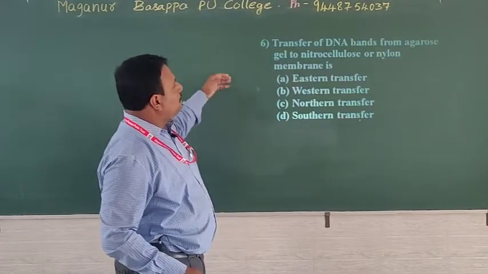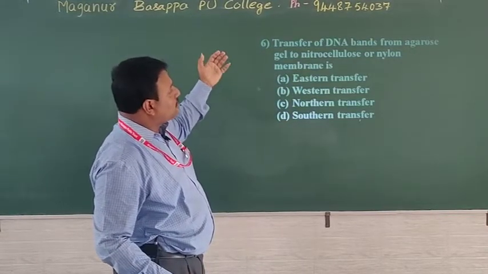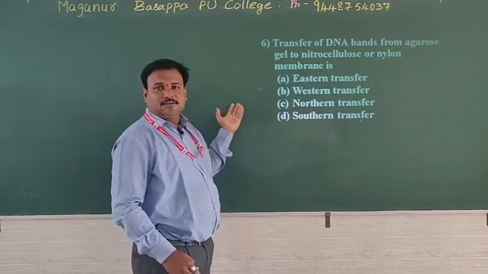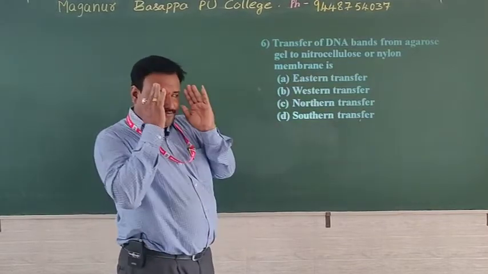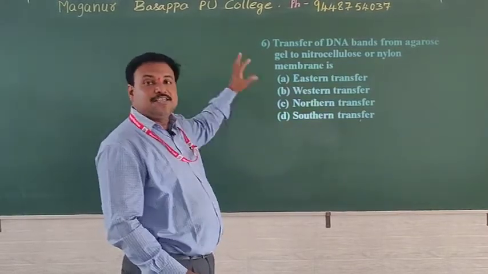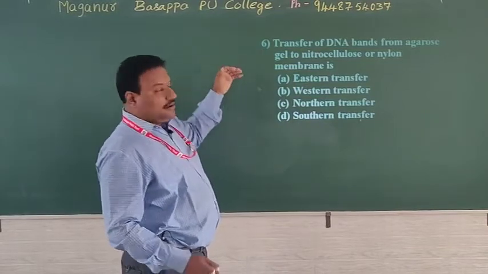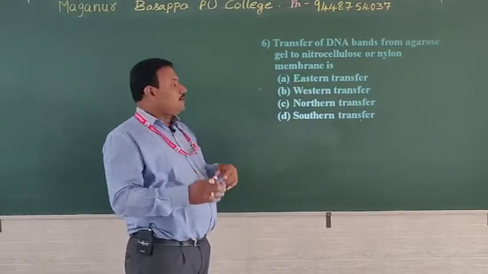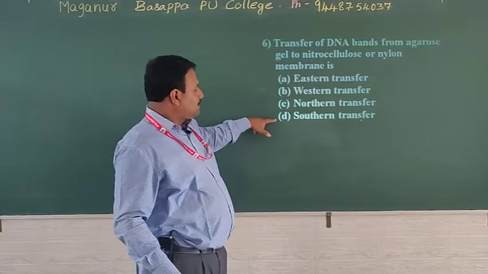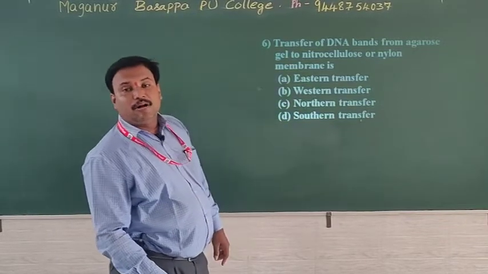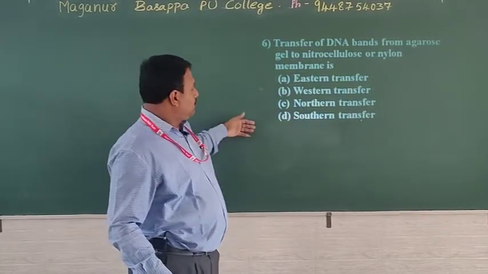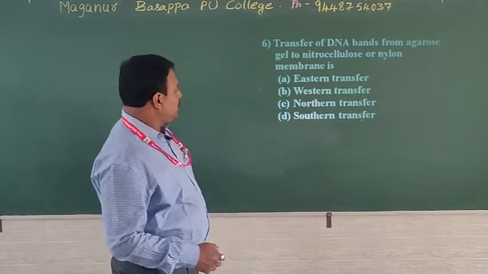Okay, next question. Transfer of DNA bands from agarose gel onto nitrocellulose. Again, that's why I told you, once you learn the synopsis, it is easy to solve the question. DNA separation from the gel. Again, tell me what exactly the answer is. Southern blotting technique. What they have given is Southern transfer. Okay, go for the next.